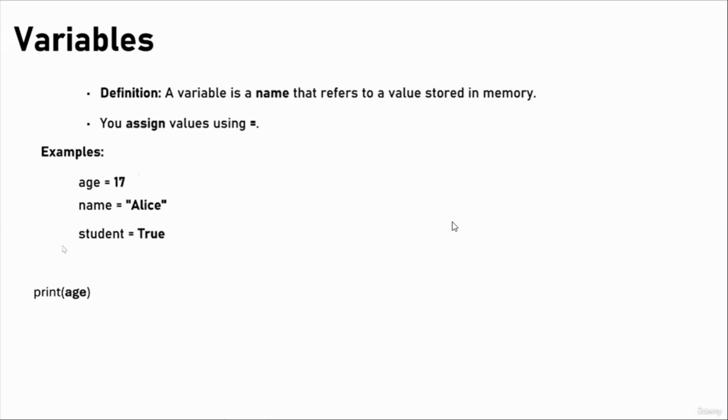Now we can use those to print our values. We can use our variable to print the value that is stored inside of it. So print age, and it will print the value 17. Print name and print student. We will see all of this in hands-on, so don't worry about this right now.